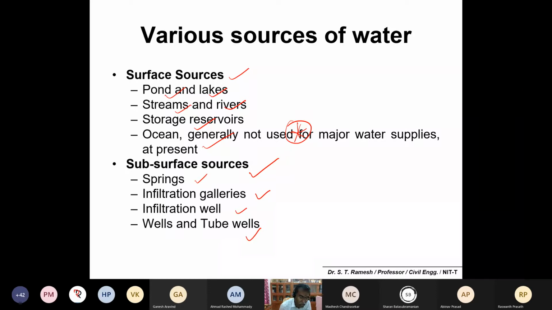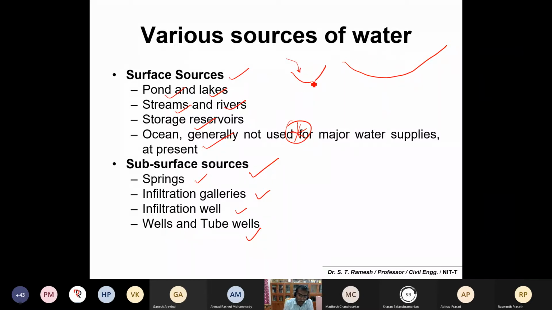Let me explain here itself what the different sources are. Ponds and lakes are very similar in condition, but ponds are very small structures and lakes are bigger in size. That is the only difference. Ponds you would have heard about in rural areas, and lakes in cities, because the water storage capacity is much higher than that of ponds. The water quality is also similar for ponds and lakes, because both systems depend on natural runoff.